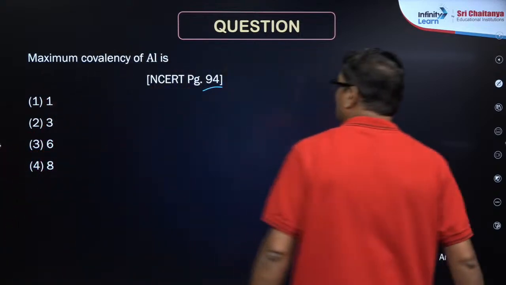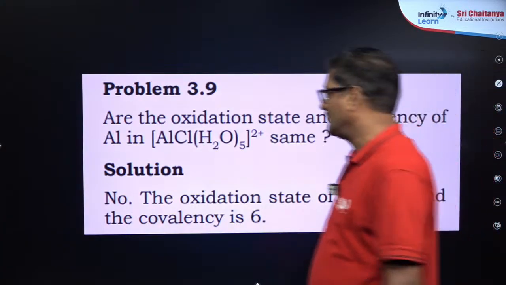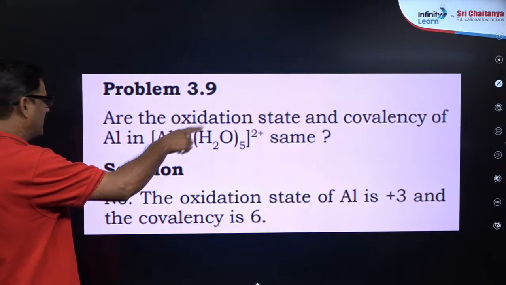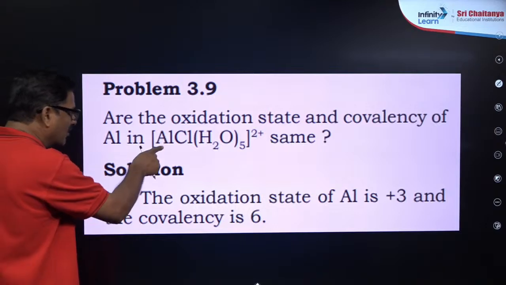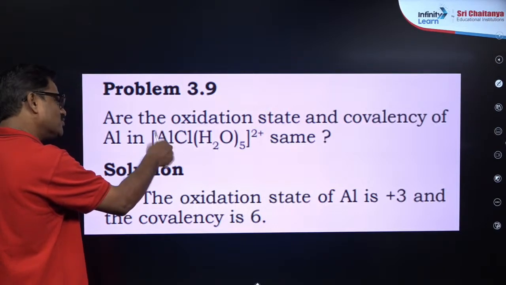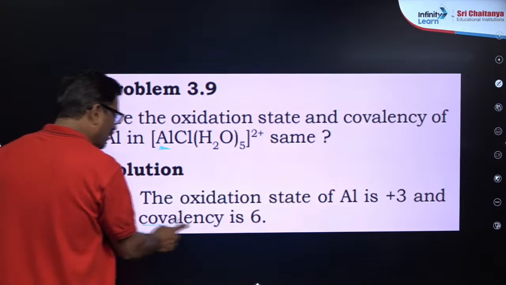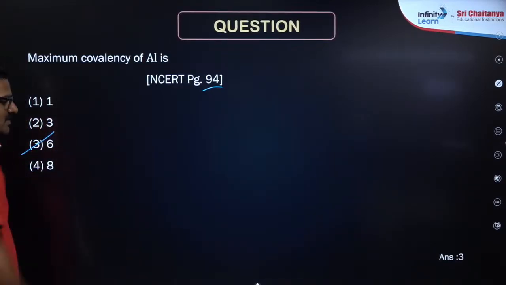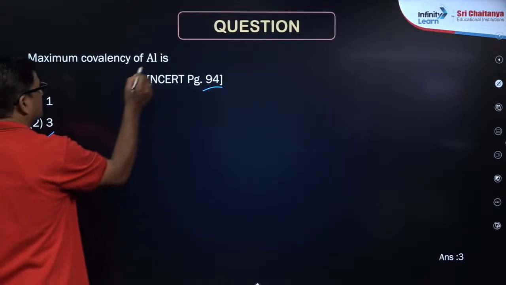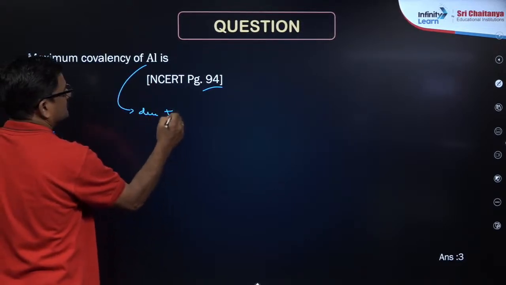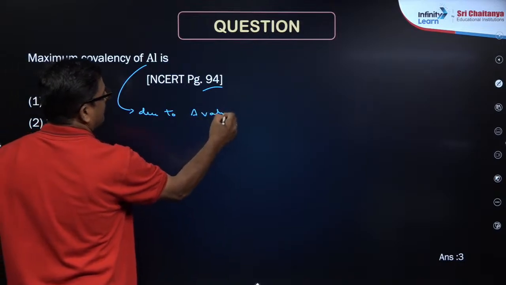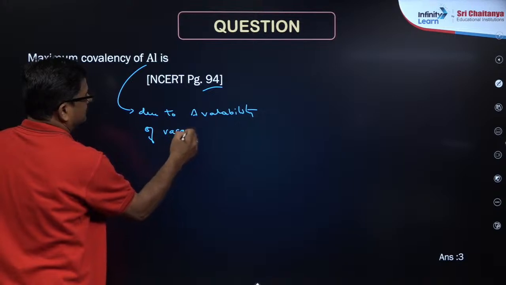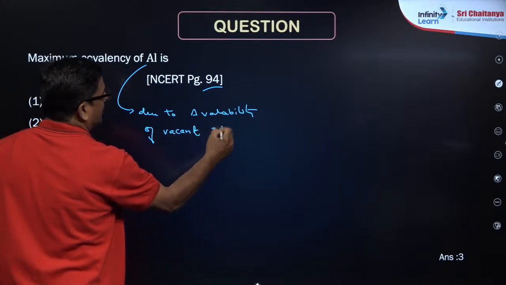So if you see NCERT page number 94, this is the question. What are the oxidation state and covalency of aluminum in this particular compound? Aluminum, in any compound, has a maximum covalency of 6. So aluminum shows a maximum covalency of 6 due to the availability of vacant 3d orbitals.